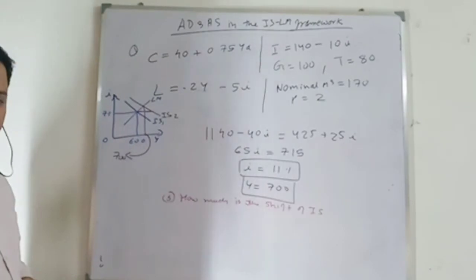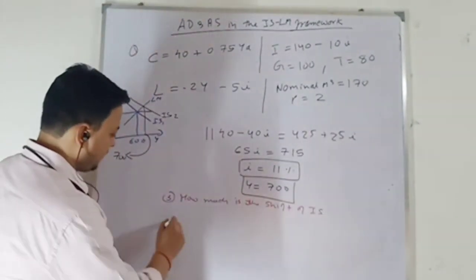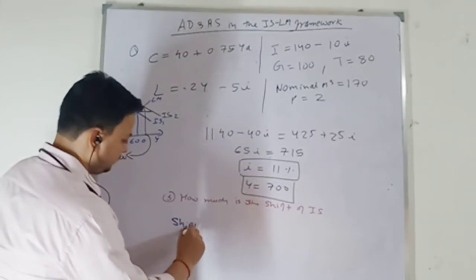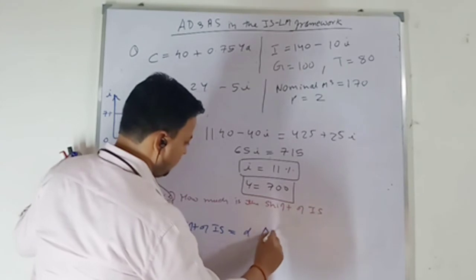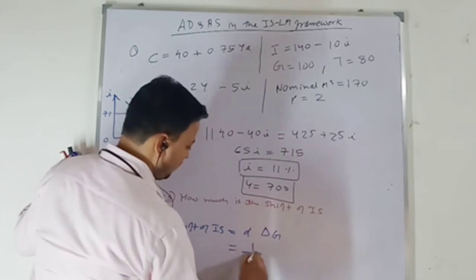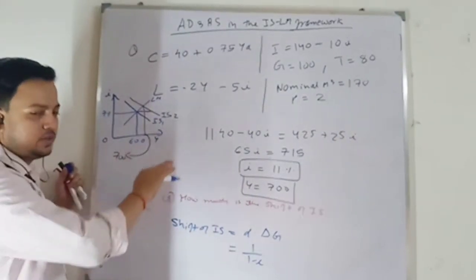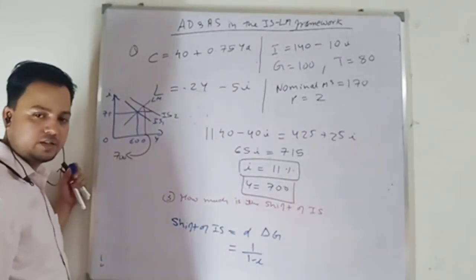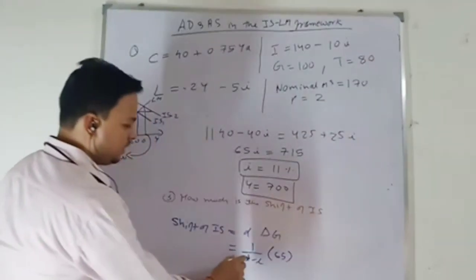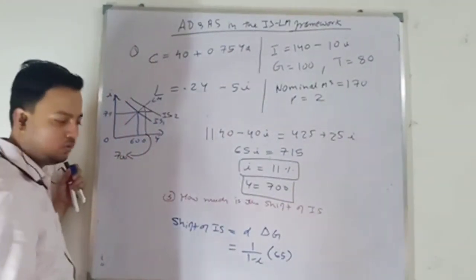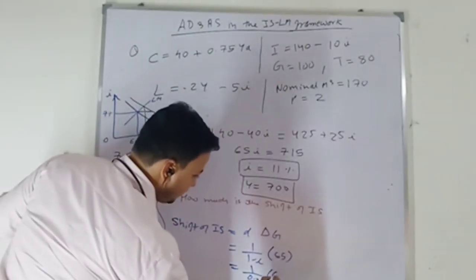So you know the formula for shift of IS curve. Shift of IS curve is multiplier times change in government expenditure. What is the multiplier? 1 over 1 minus C. How much is the change in government expenditure? In the question it is given that government expenditure increases by 65. My change in government expenditure is 65. And the multiplier value is 4. 1 over 0.25, times 65.